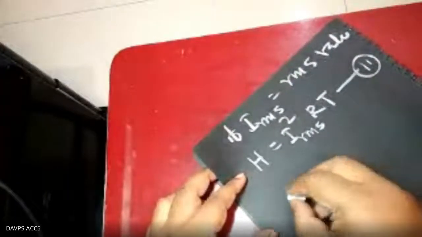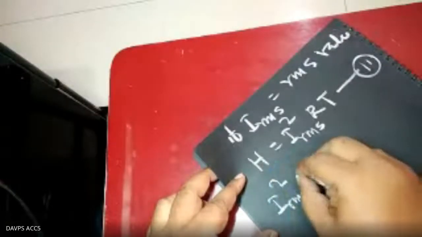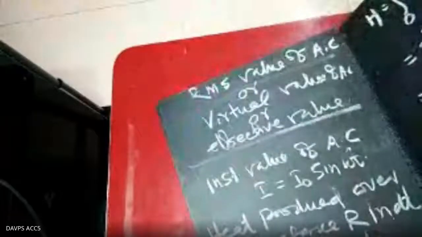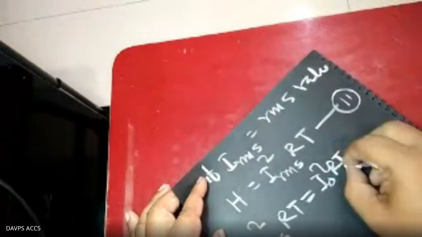And if you compare equation 2 and equation 1, IRMS square R T is equal to I naught square R T upon 2.